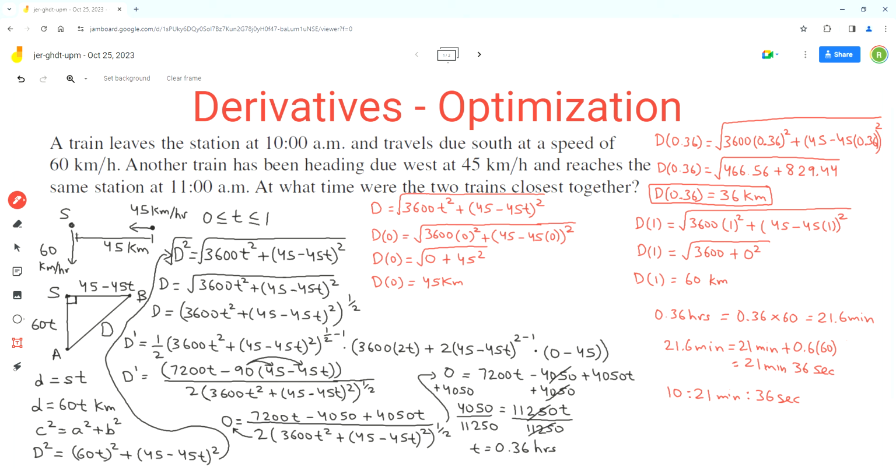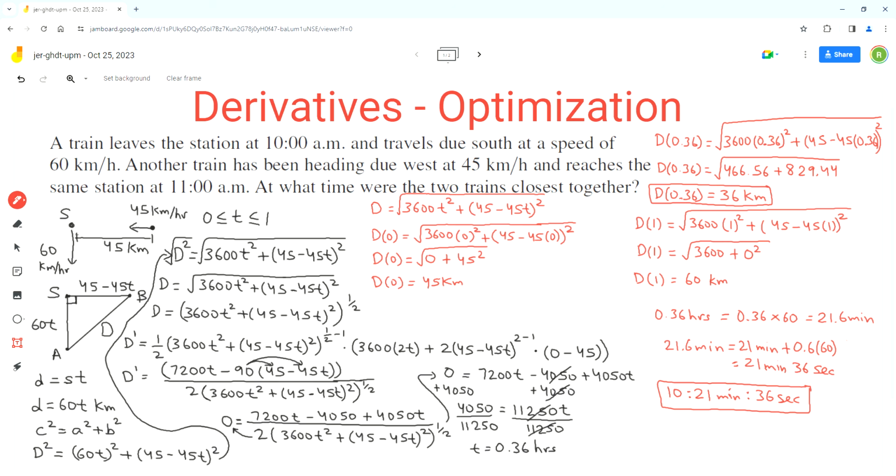Now here we don't have to find what that closest distance is, but we got that in our calculation: the closest distance will be 36 kilometers. So this should be the final answer for this problem.